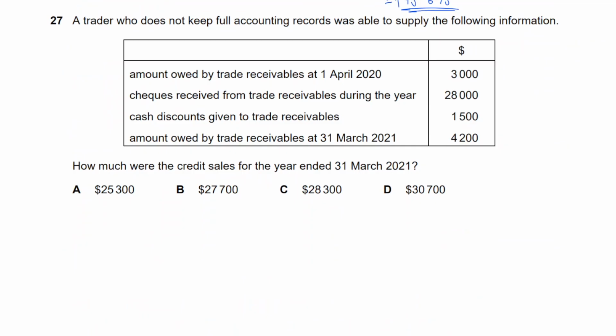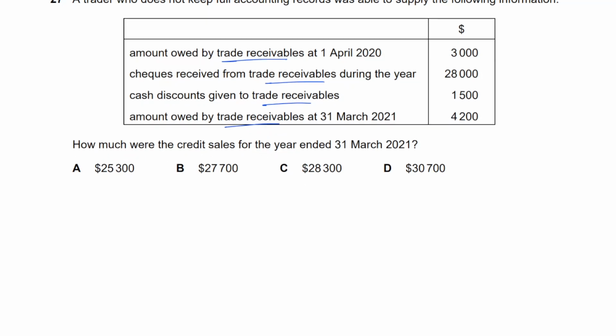A trader who does not keep full accounting records was able to supply the following information. Just by looking at the detail, you should understand that they're talking about total trade receivables. Just by looking at the nature of that information. How much were credit sales? Well, okay, so we will prepare our trade receivables control account, and that should give us the answer. Don't even have to read the question properly, really. That's how obvious it is.